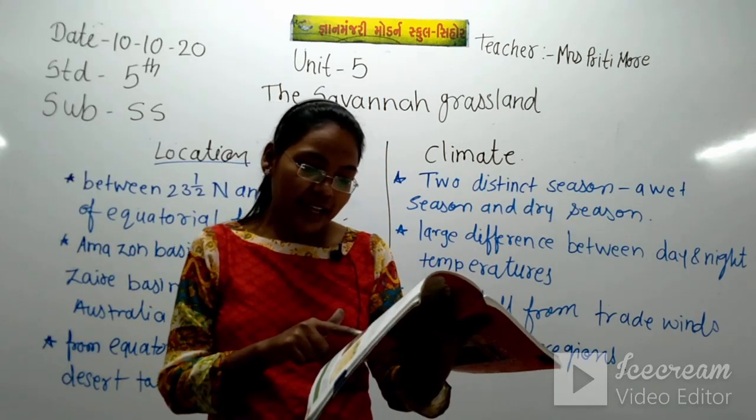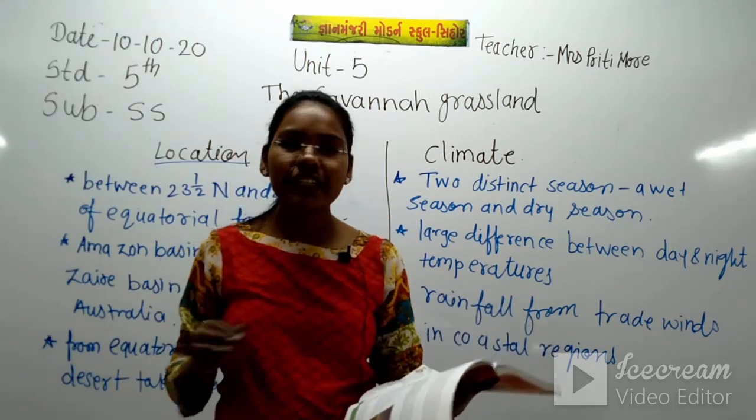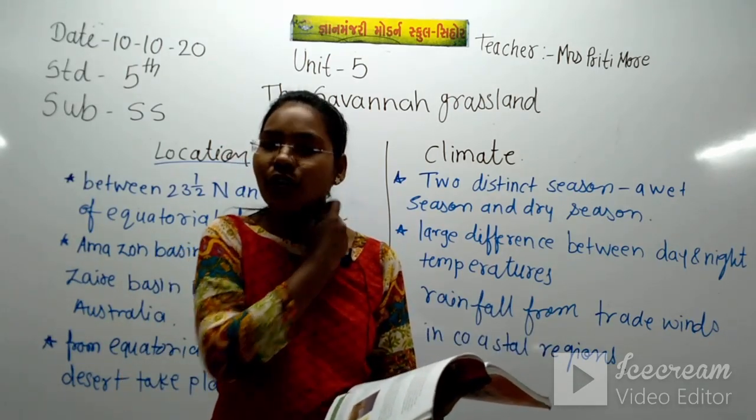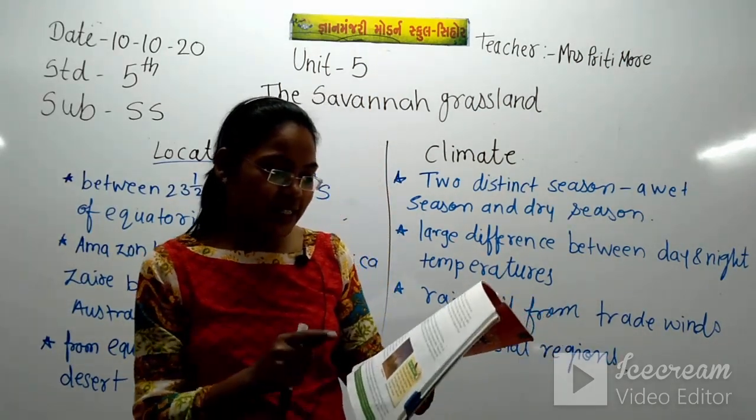This is an adaptation by trees in windy regions, and in the windy regions these trees grow. So that is about the baobab tree.